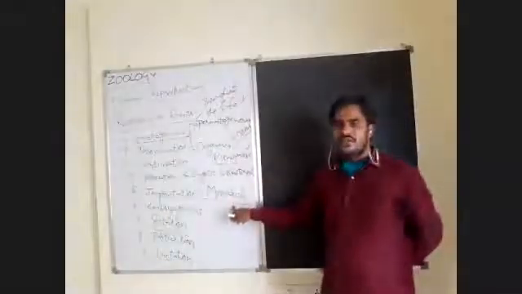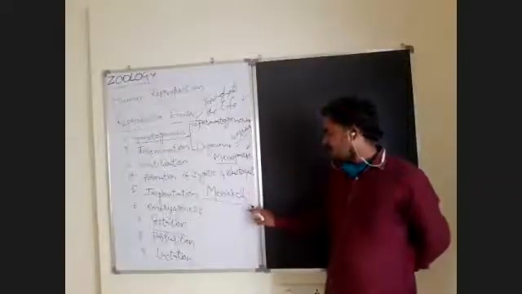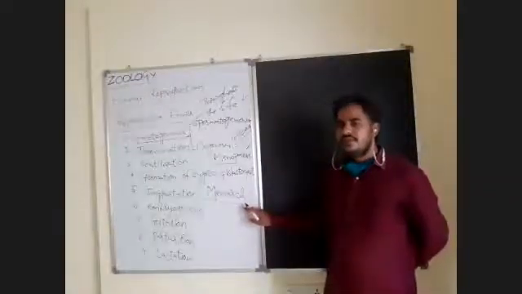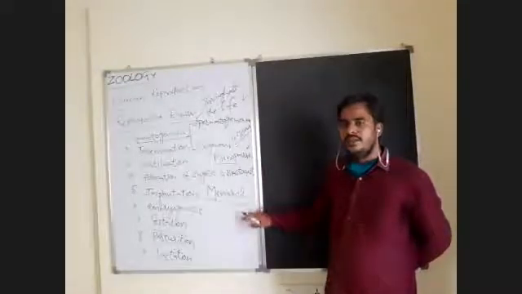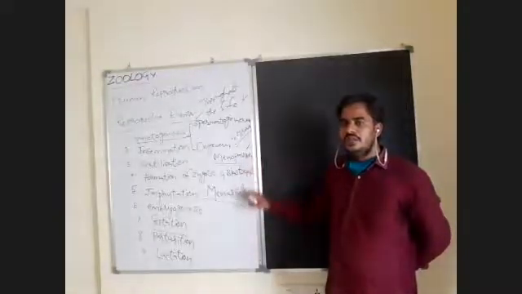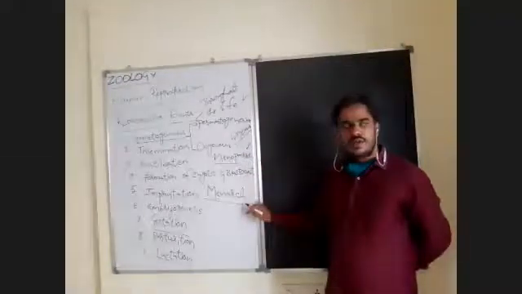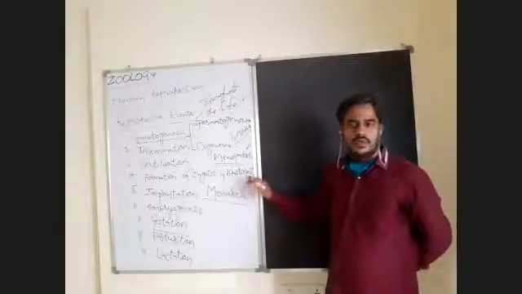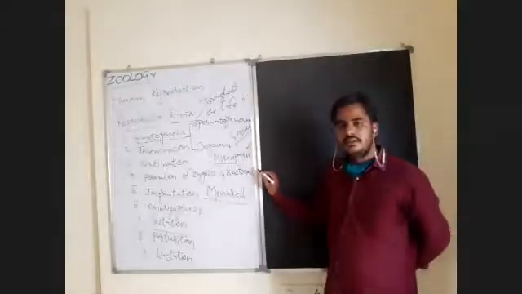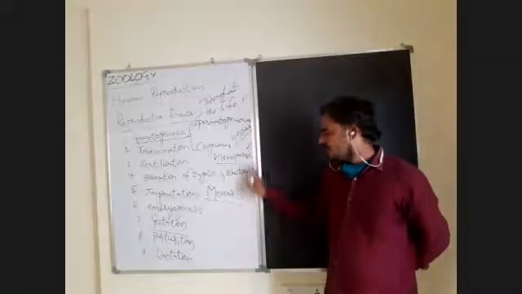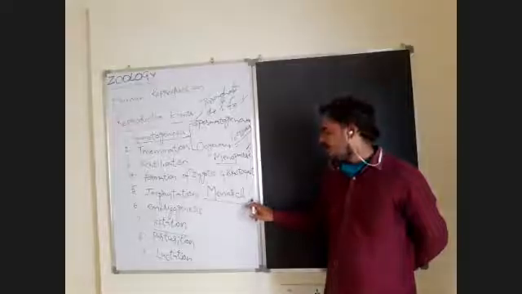For the first time, at the beginning of puberty, the female will get the first menstruation, that is menarche, and the last menstruation is menopause. So the oogenesis in female takes place in between menarche and menopause only. After menopause, there will be no chance for the production of ova. That you should keep in your mind. So here two important events I am giving you in the female human being: one is menarche, another is menopause.